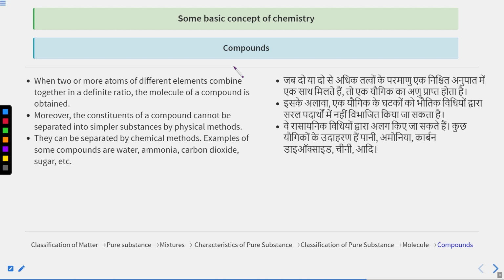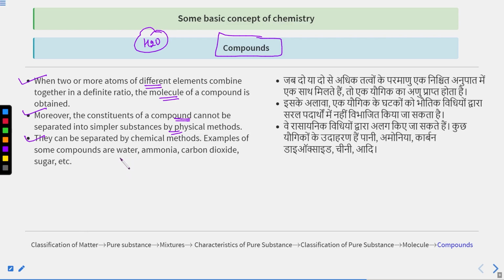About molecules, I will tell you some important points, but before that I want to go to compounds. When 2 or more atoms of different elements combine together in a definite, fixed ratio, the molecule of a compound is obtained. And when the same kind of atoms combine to form a molecule, then a molecule of an element is obtained. Moreover, the constituents of a compound cannot be separated into simpler substances by physical methods, as I told you already with the example of water. They can be separated by using chemical methods.